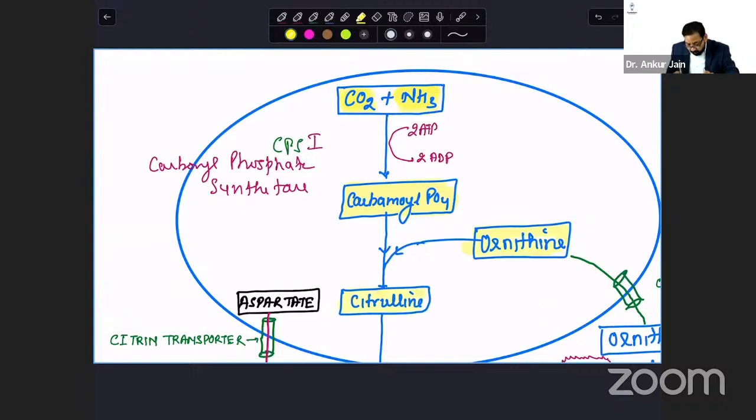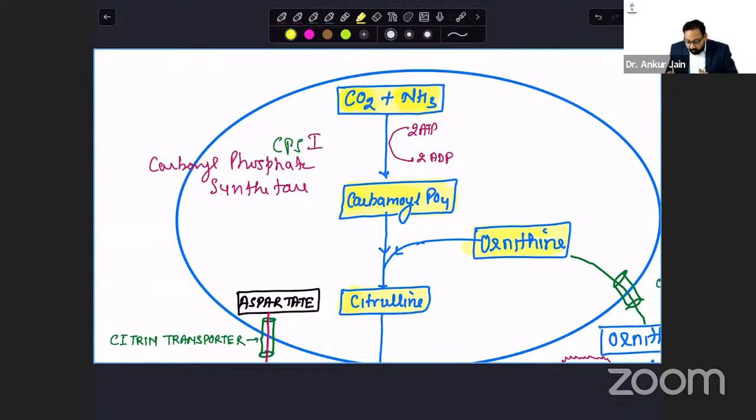to form citrulline. Now you will remember the sequence. Why am I telling you to remember the sequence? All the metabolic disorders related to the urea cycle, questions can be solved by this sequence. So C. Although these pathways are occurring in mitochondria, start with C. So CO2 binds with ammonia to form carbamoyl phosphate.